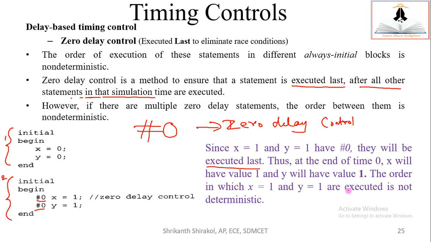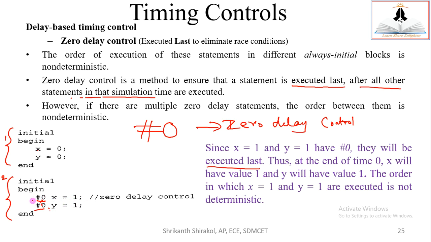The order in which x equal to 1, y equal to 1 are executed is non-deterministic. Between these, which one is executed first? It is non-deterministic. But between this and this, the hash 0 ones will be executed last. Hence, the last updated value is x equal to 1, and y equal to 1.